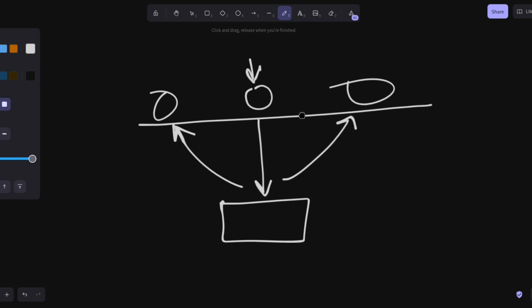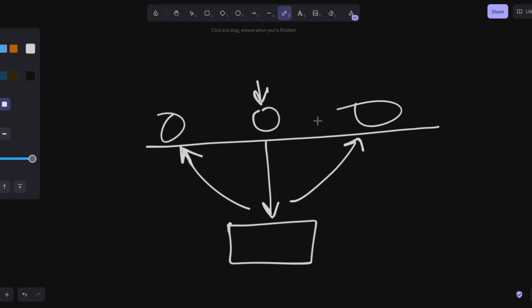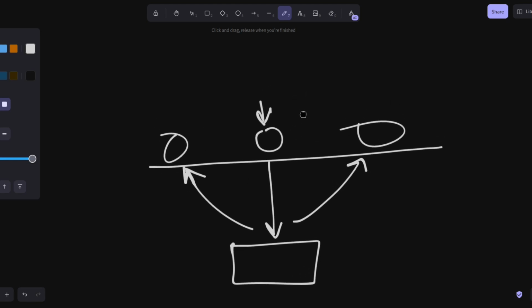So yeah, you can do a bunch of things, you can play around with it, but just that basic system goes a long way.